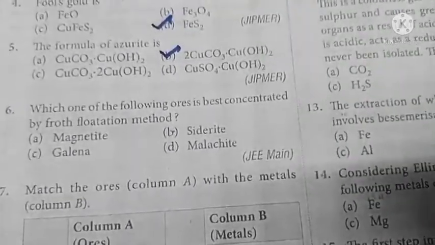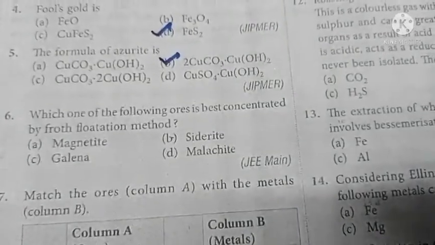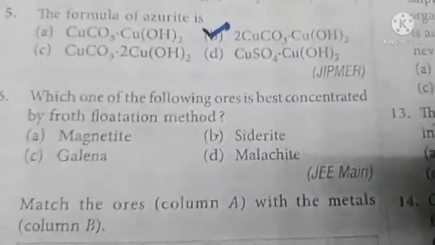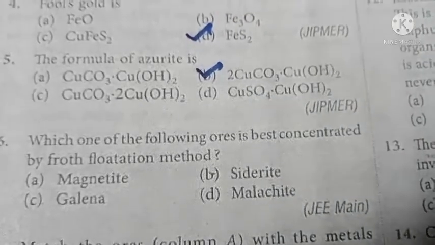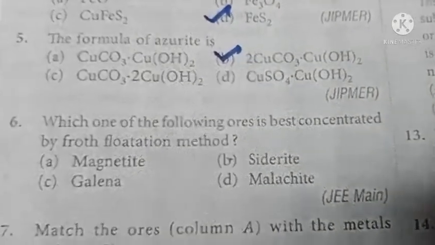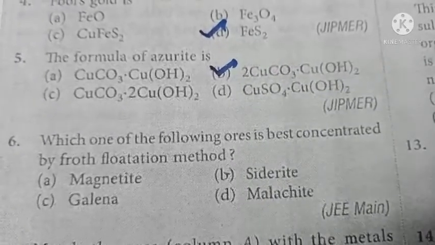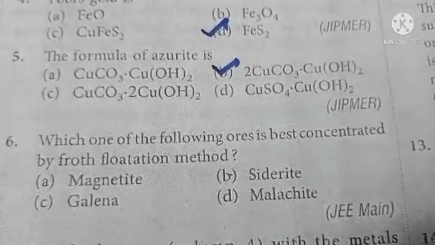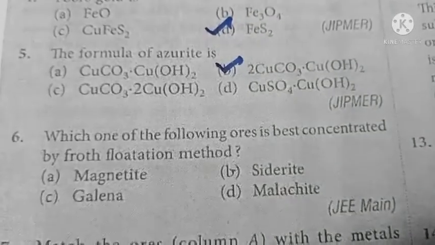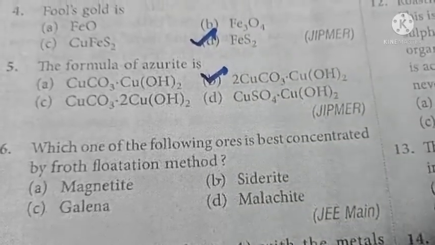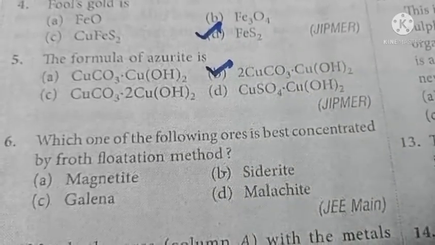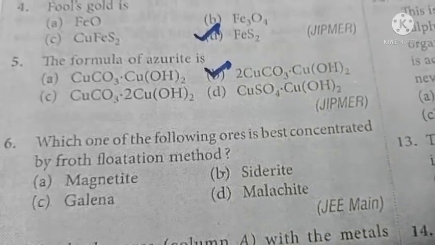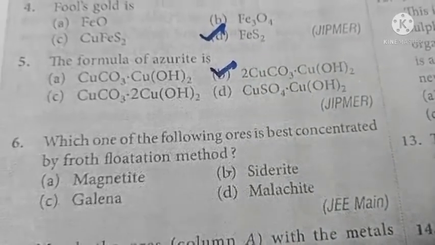The question is, which one of the following ores is best concentrated by froth flotation process? For which of the following ores are we using froth flotation process? You know very well that we have different concentration processes, by which the earthy impurities are removed. So different ores are subjected to different concentration processes. For example, heavy metal oxides are concentrated by gravity separation or hydraulic washing method. Sulfide ores are concentrated by froth flotation method. Likewise, magnetic substances by electromagnetic separation and so on.